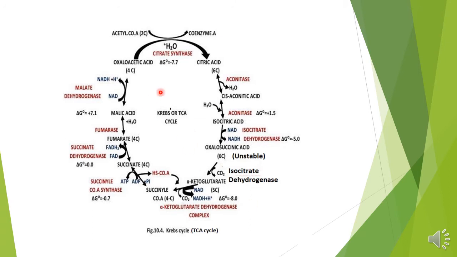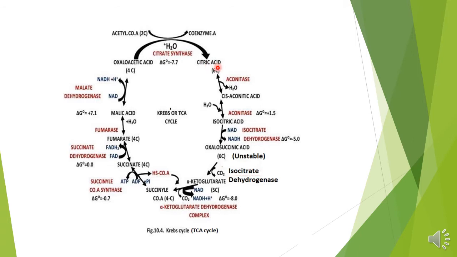If you sum up these reactions, oxaloacetic acid, a 4-carbon compound, acts as a fixer molecule. In the presence of acetyl-CoA, a 2-carbon compound, coenzyme is released. With the enzyme citrate synthase and water, there is production of a 6-carbon compound called citric acid.